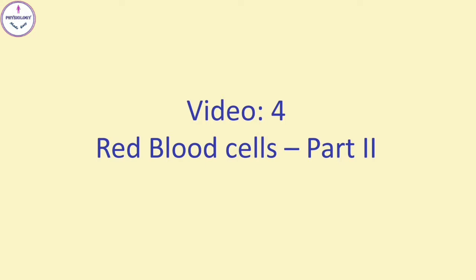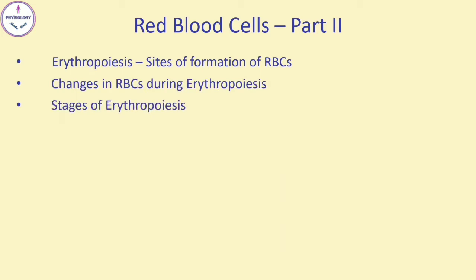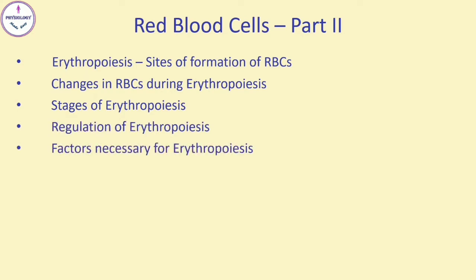This is the fourth video in this video series and second part of video on red blood cells. In this video, we will consider sites of formation of RBCs, changes in RBCs during erythropoiesis, stages of erythropoiesis, regulation of erythropoiesis, factors necessary for erythropoiesis, and lastly, fate of RBCs. So, what is meant by erythropoiesis? Erythropoiesis means origin, development and maturation of RBCs.